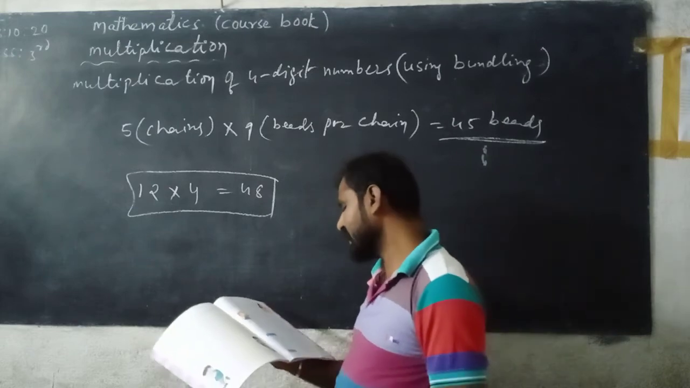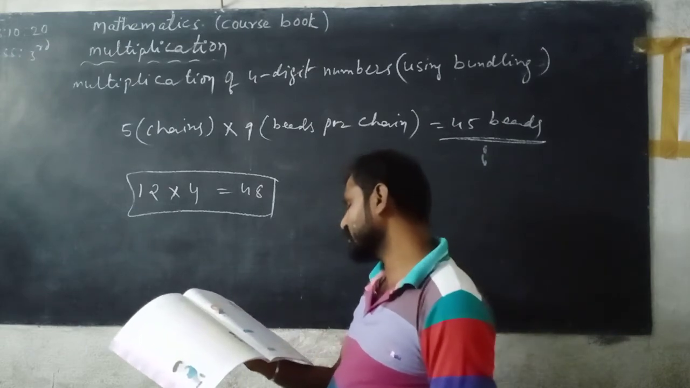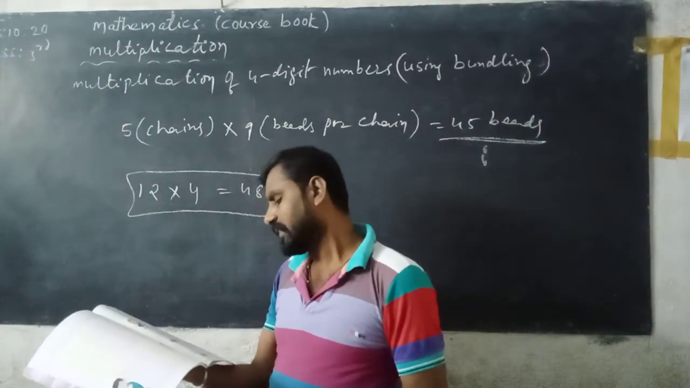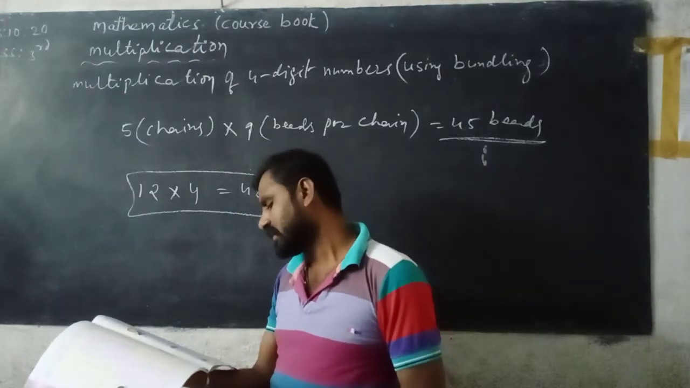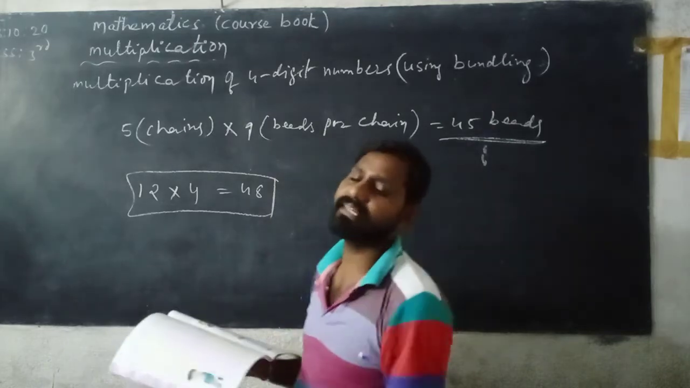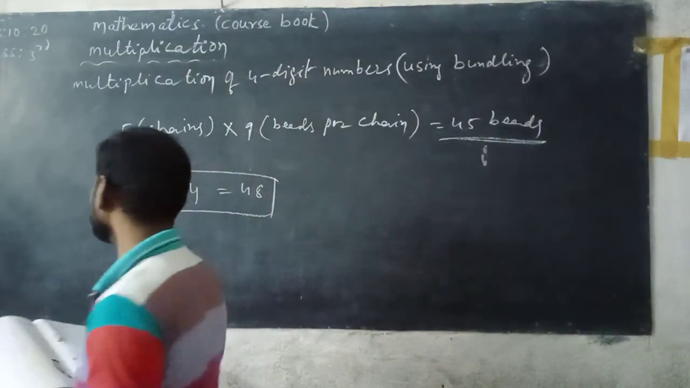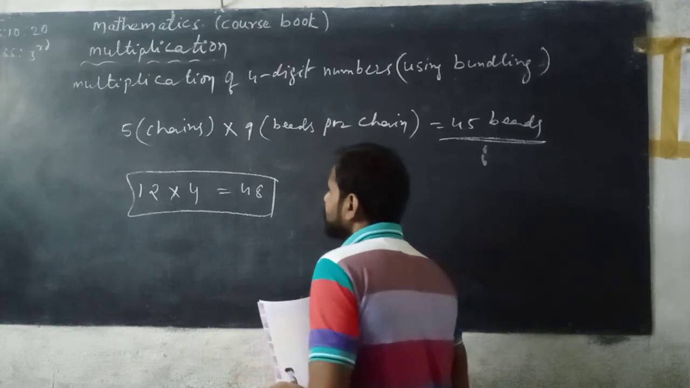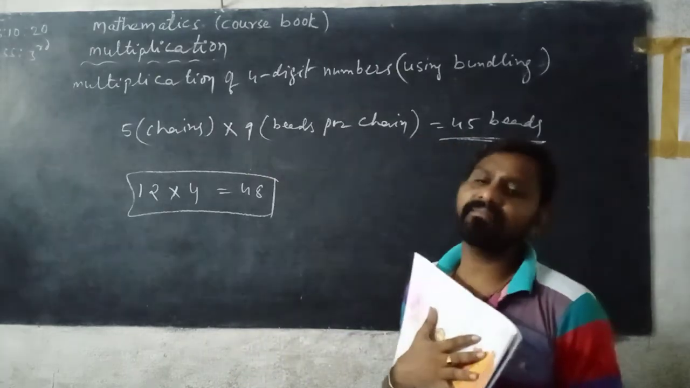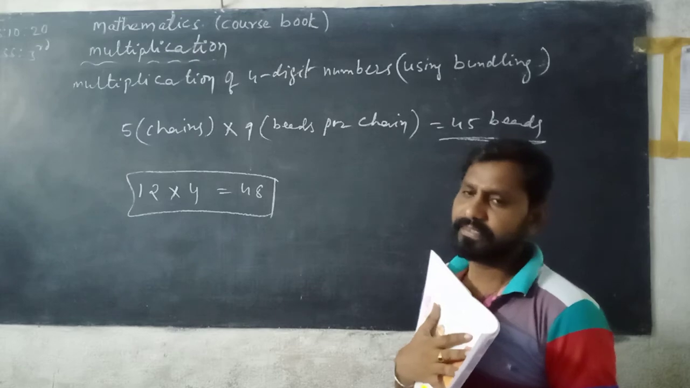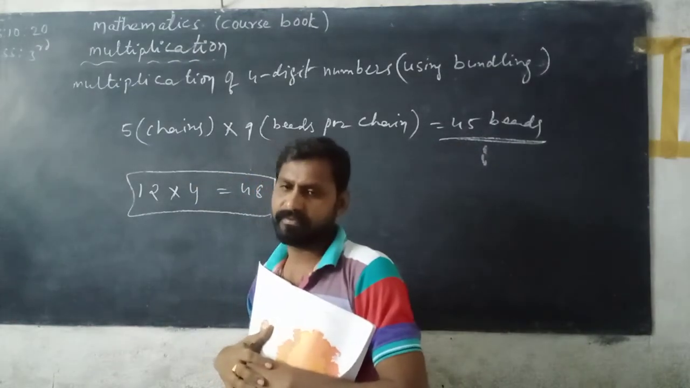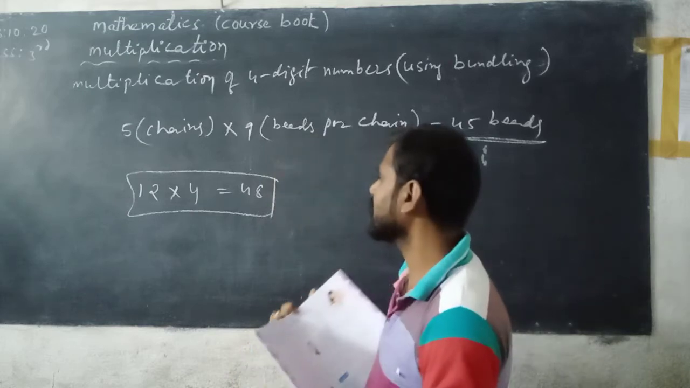See here, Rashmi arrived at the answer by multiplying 4 chains with 12 beads. So 12 4s are 48. We can understand from this that multiplication is repeated addition, beta. Multiplication is repeated addition. See, 5 chains 9 beads means 9 beads repeated 5 times, no? Like that only. See here, 12 into 4.